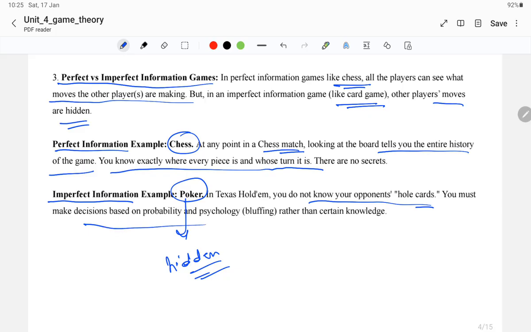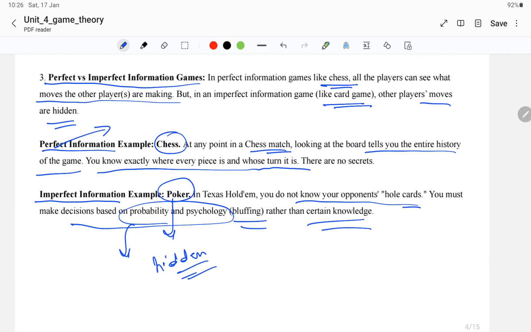So you must make decisions based on probability and psychology, that is bluffing, rather than certain knowledge. In the perfect information case, the information is not hidden; you can see and observe everything. Whereas in imperfect information, as in the poker example, it is based on probability and psychology. You just make the decisions, and you don't know the other cards. That's why it is called imperfect information games, whereas the classic example of perfect information is chess.